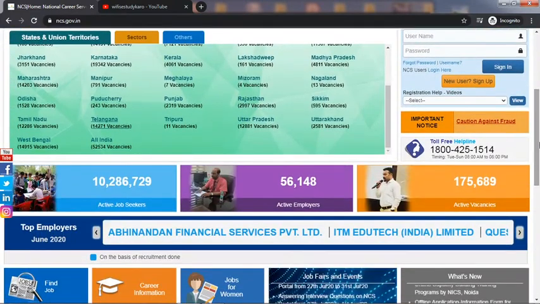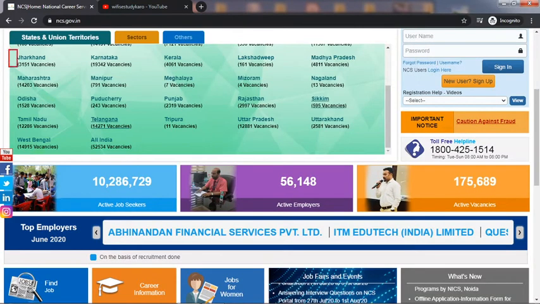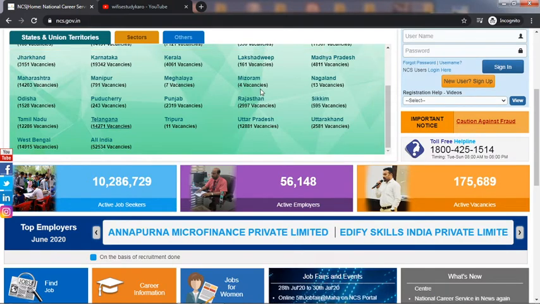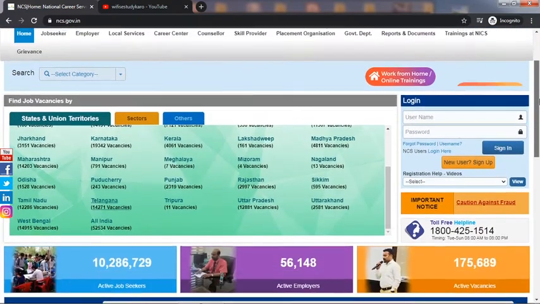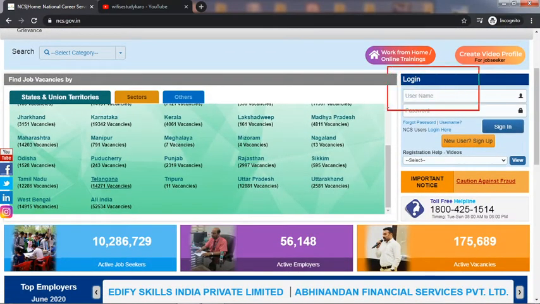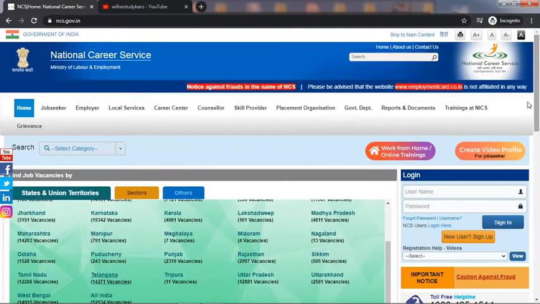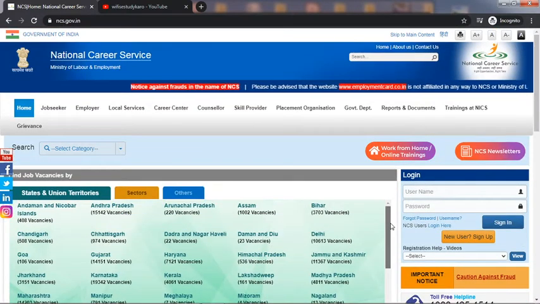These are different job vacancies of different states. As you can see, Jharkhand, Karnataka, Kerala, Lakshadweep. These are the different vacancies, and this is the official website. All you need to do is register here, or log in if you are registered. Otherwise, just register here as a new user, sign up, and you will be informed according to your skill. Let's see what the different vacancies are.